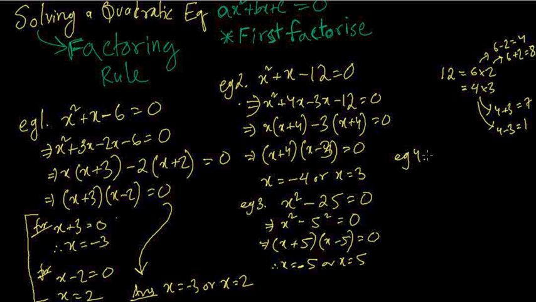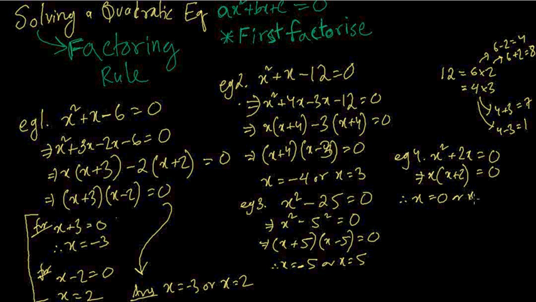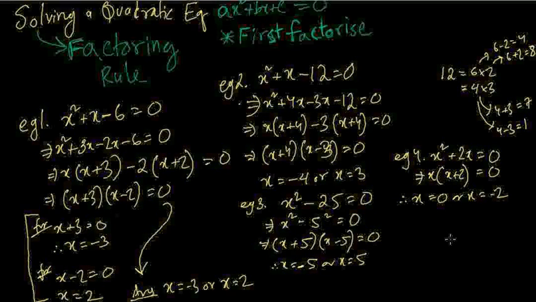And let's do one more example here. This one is x squared plus 2x equals 0. Now this is the common factor rule where you just take common, nothing else to do. If you take x common, the other factor is x plus 2 equals 0. Now here one value would be x equals 0, and another value will be x equals minus 2. So that's how you do factoring, and that's how you solve a quadratic equation by the factoring rule.